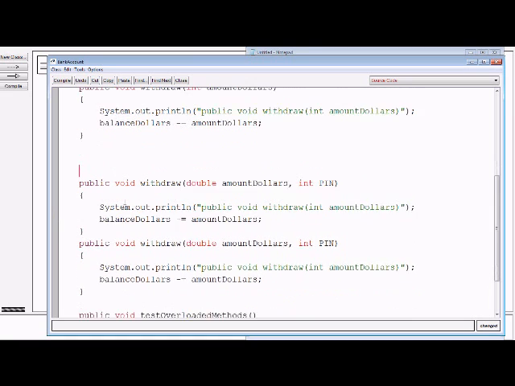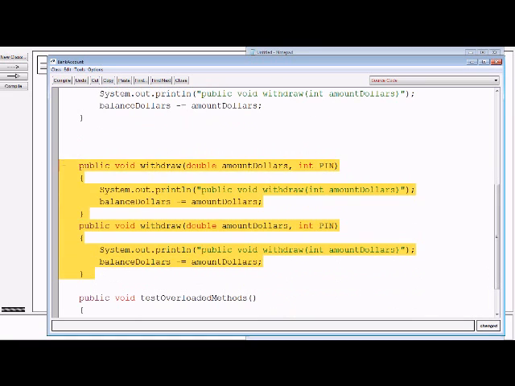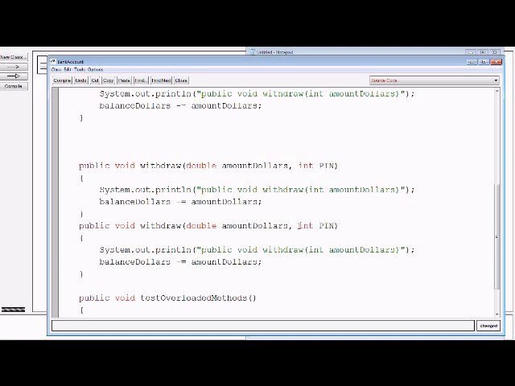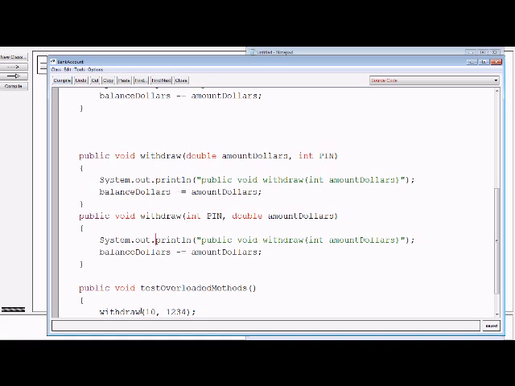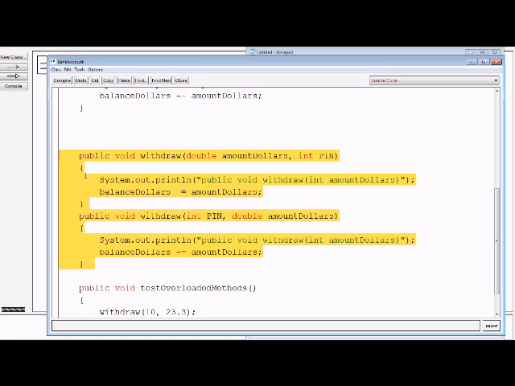let's look at these two. So far they're identical, and all I'm going to do is swap the order. This one takes a double followed by an int. This one takes an int followed by a double. That's okay. I'll compile it. And let's say 1023.3. This compiles. This is allowed. I'm allowed to overload this method, withdraw.